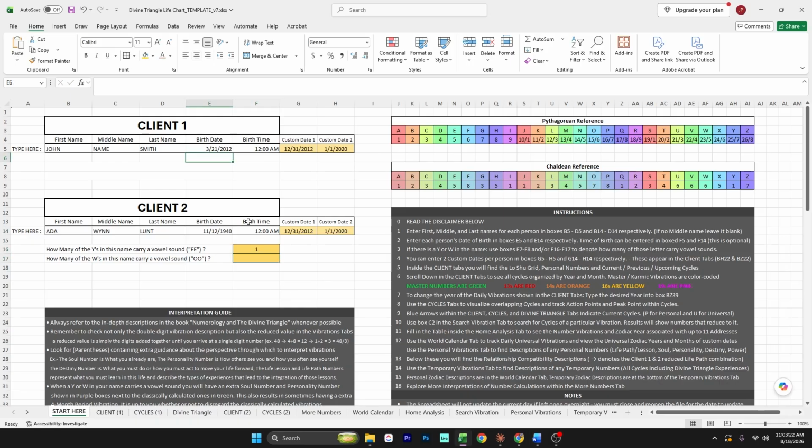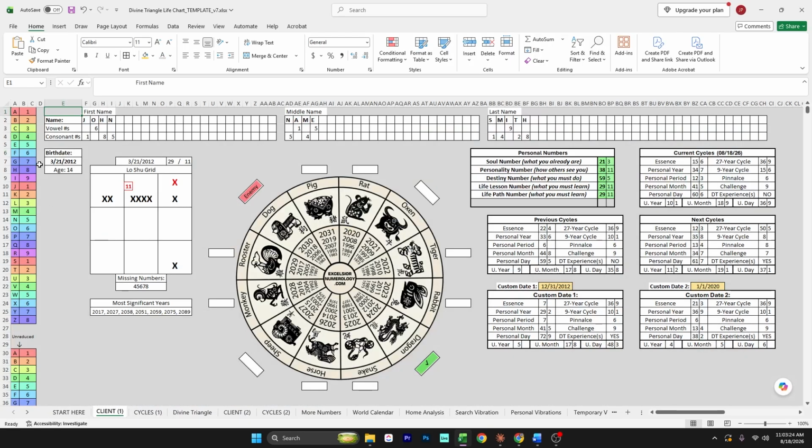Once you've entered a name and birth date, it will show up at the top of the Client tabs. These used to be called My Chart 1 and 2, but I changed them for version 7 because this spreadsheet is designed for practitioners. You'll notice they look quite a bit different. I've tried to pack as much useful information in here as possible. So there is a nice visual Chinese zodiac wheel here, and the Chinese zodiac sign will show green with a check mark, and the enemy sign will show in red.